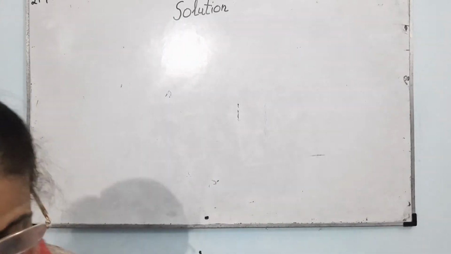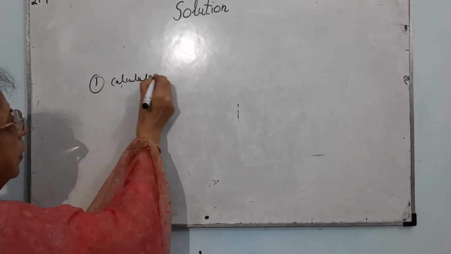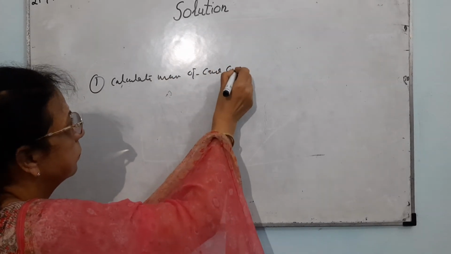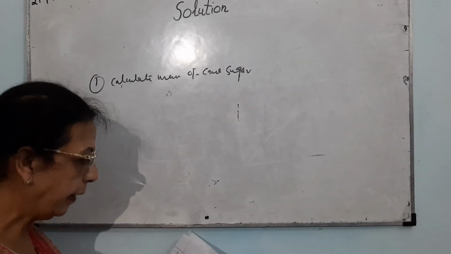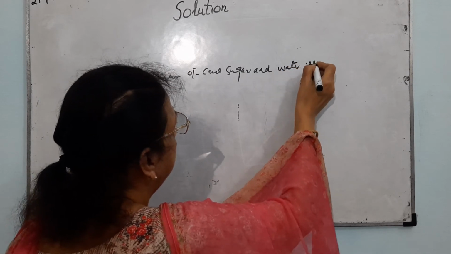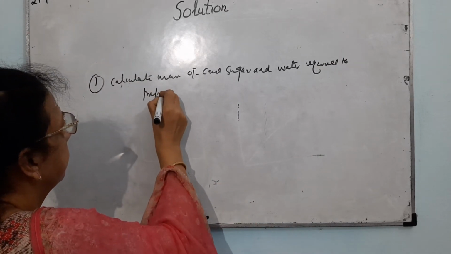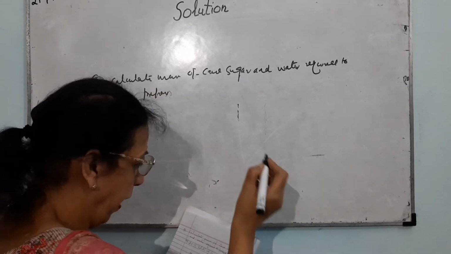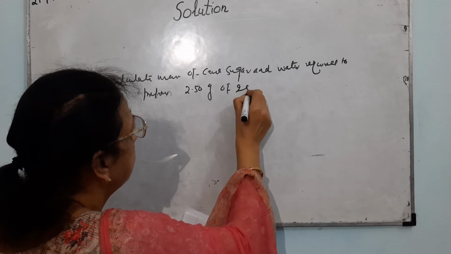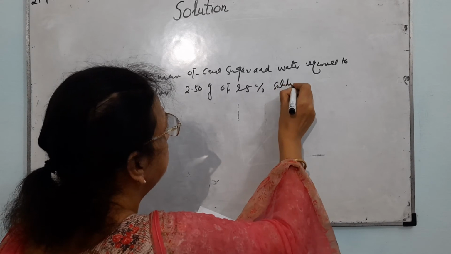The first is: calculate the mass of cane sugar and water required to prepare 250 gram of 25% solution of cane sugar.